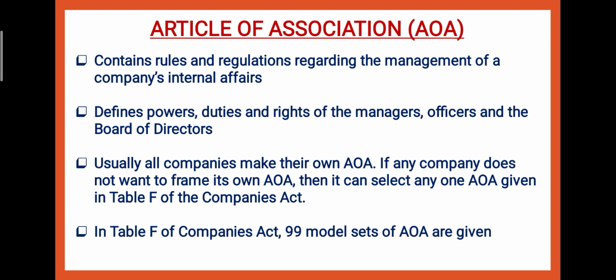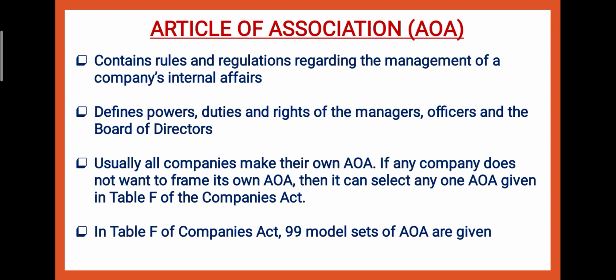It discusses the internal affairs of the company: what type of rules the company is going to follow, what type of regulations there are in the company. So the articles of association define the powers, duties and rights of the managers, officers and board of directors. That means the internal working, their parts, their duties, their rights are described.